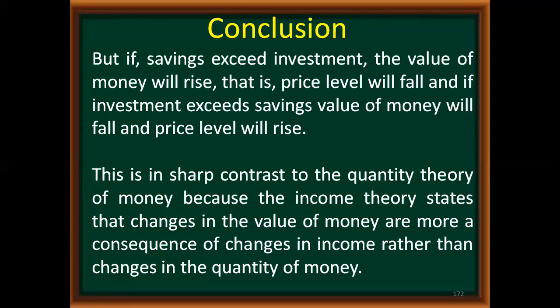This is in sharp contrast to the quantity theory of money, because the income theory states that changes in the value of money are more a consequence of change in income rather than change in the quantity of money. So finally Keynes said that the value of money depends not on the quantity of money, but on the income of a consumer, and income through saving and investment is going to maintain the equilibrium in an economy. So this is how the Keynesian theory is explaining the equality of income and expenditure.